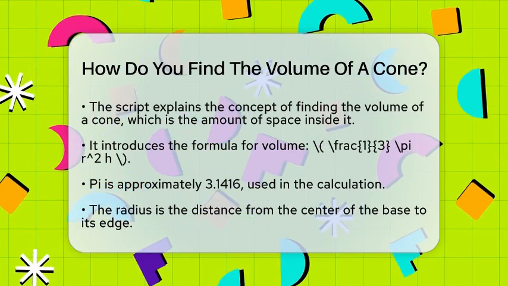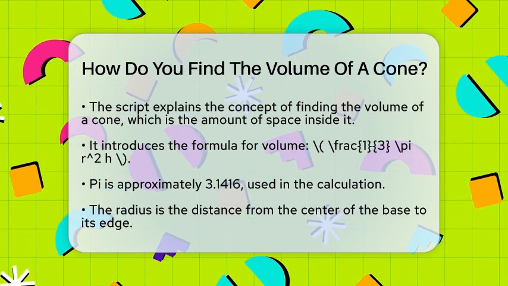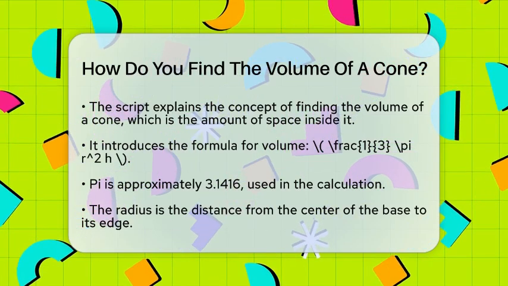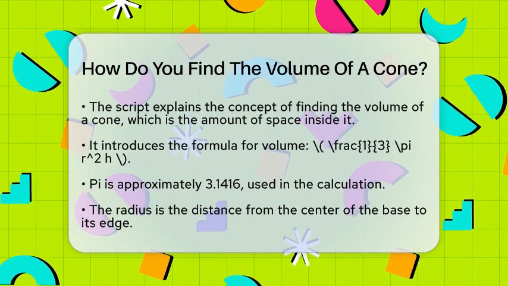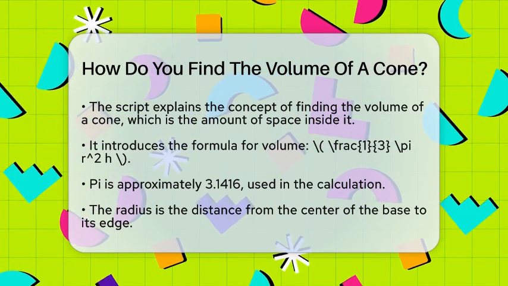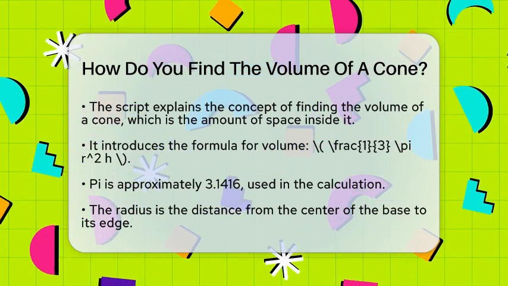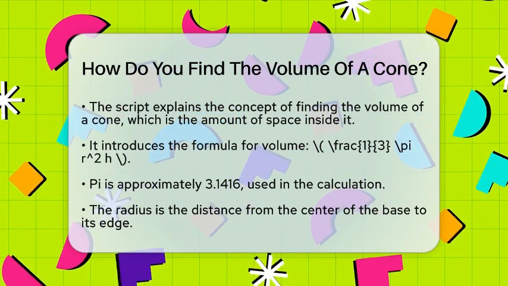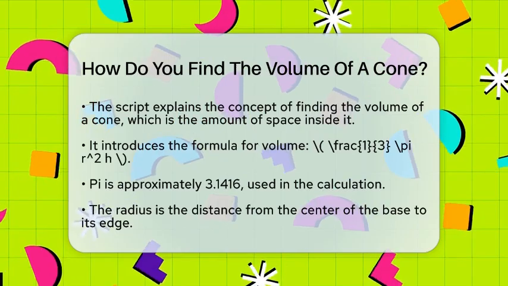To figure out the volume of a cone, you need a simple formula. Its volume equals 1/3 times pi times the radius squared times the height. Pi is about 3.146. The radius is the distance from the center of the base to its edge. The height is the straight line from the base to the tip of the cone.